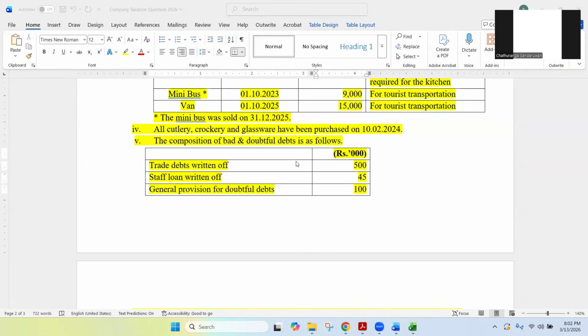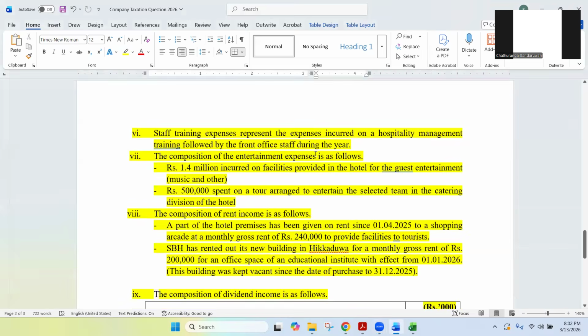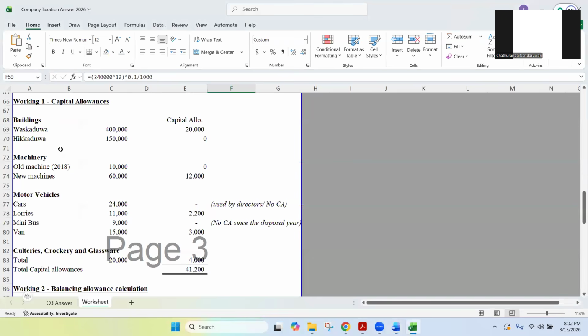I think someone is asking the two reasons for not claiming capital allowances for the second building. Second building is the Hikkaduwa building, no? Why didn't we calculate capital allowance for the Hikkaduwa building? First reason is this building we purchased at the very beginning of the year. For the first 9 months, we didn't use this building for business purposes. So we are not calculating capital allowances.